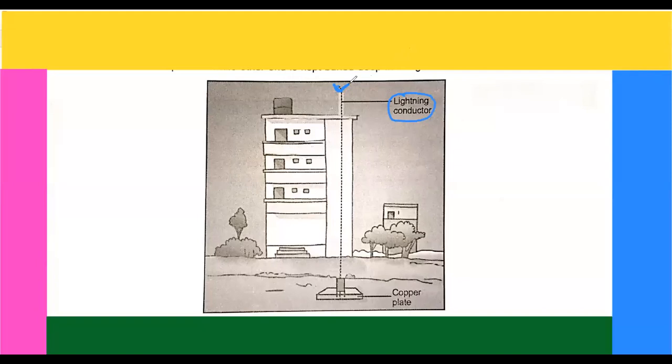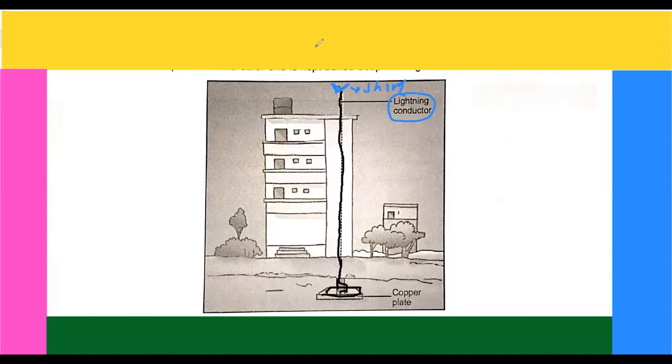So this conductor is made sharp, and with the help of a wire it is grounded. Here a copper plate is there to make it more conducting so that charge can easily go to the ground.